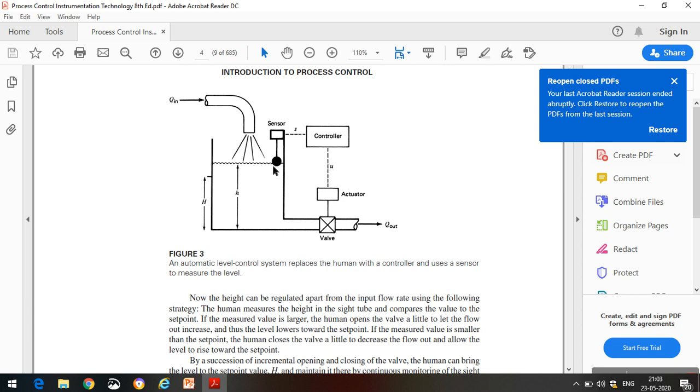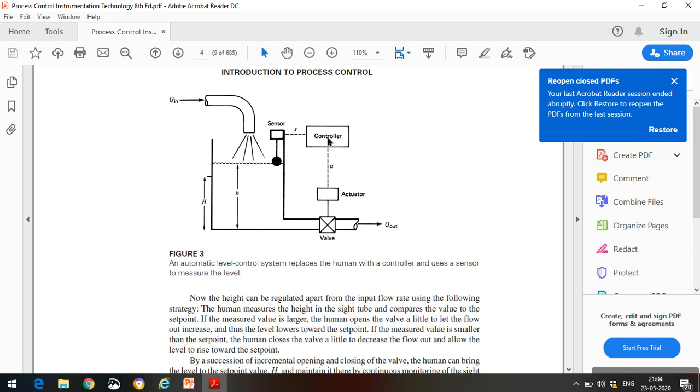Generally we have different types of sensors, which we already discussed in the transducer subject. There may be a capacitive sensor, a resistive sensor. This provides information about the present level, and here there is an electronic device or computer called a controller.